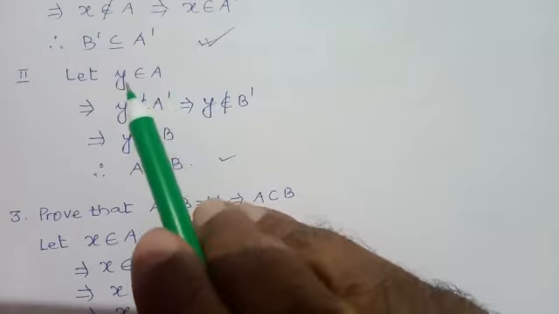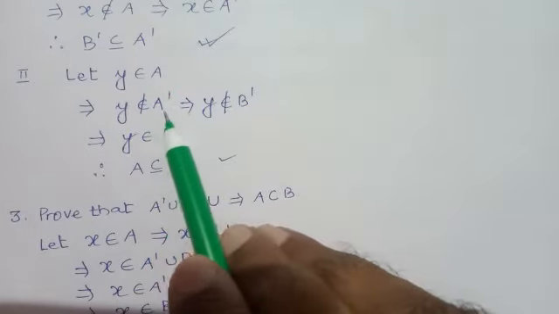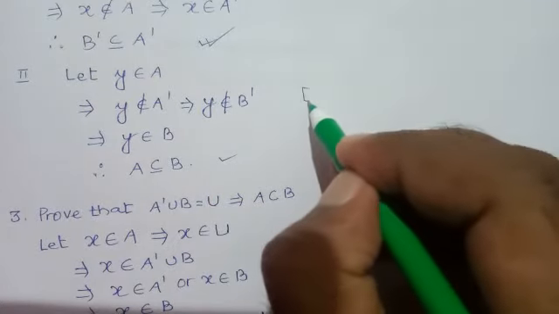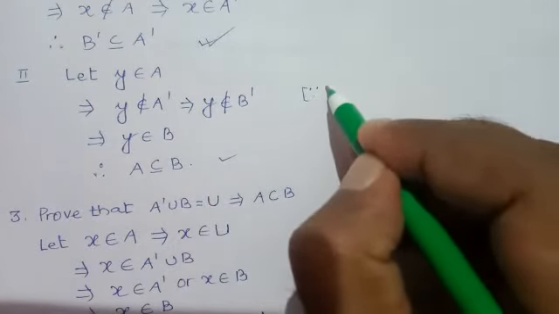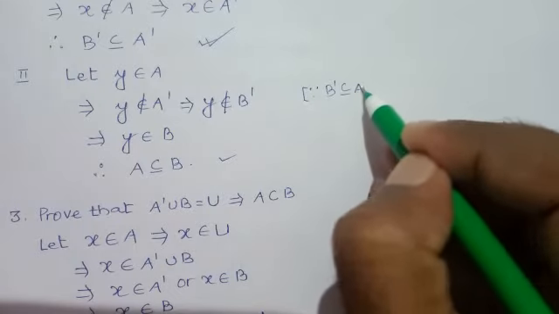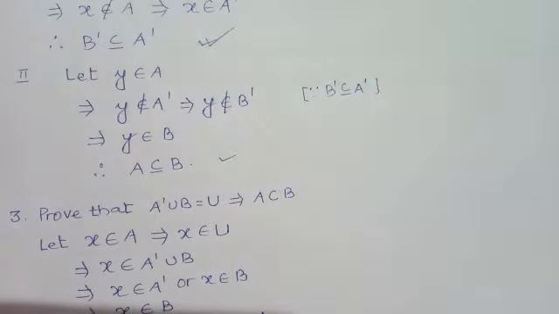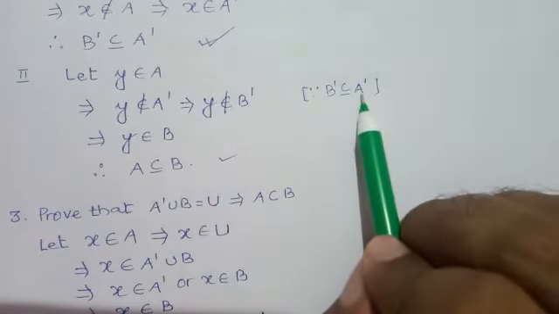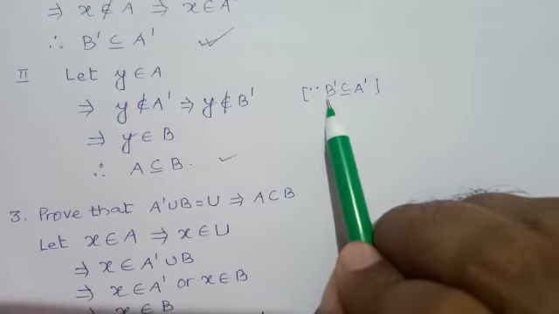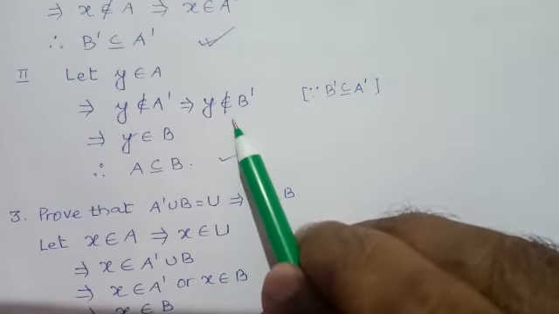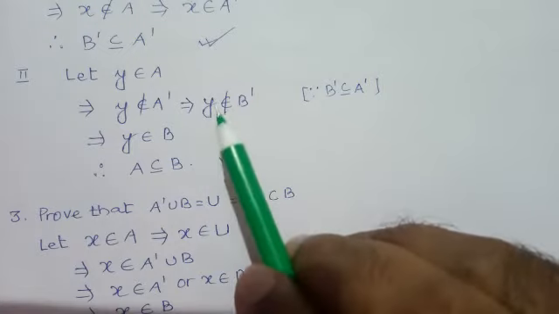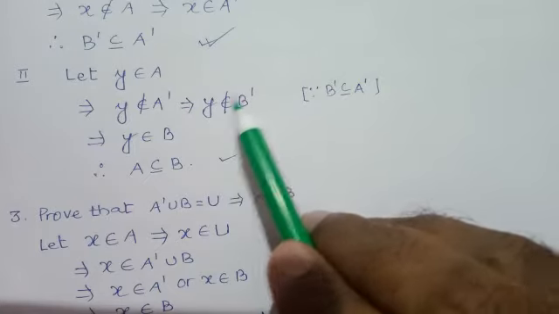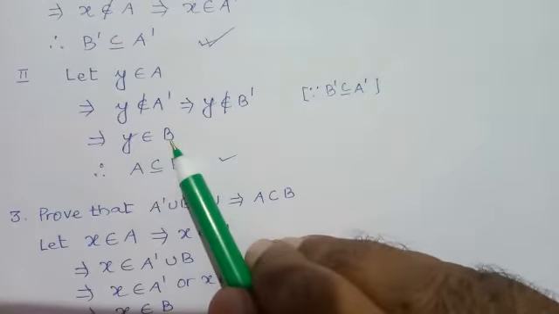It means Y does not belong to its complement, right? And what is given? It is given that B complement is a subset of A complement. That is given. So Y does not belong to A complement. It means Y does not belong to B complement, right? So Y does not belong to complement of B. It means Y belongs to B.